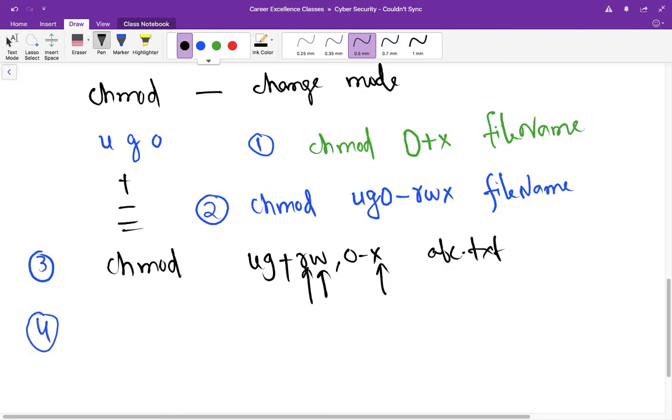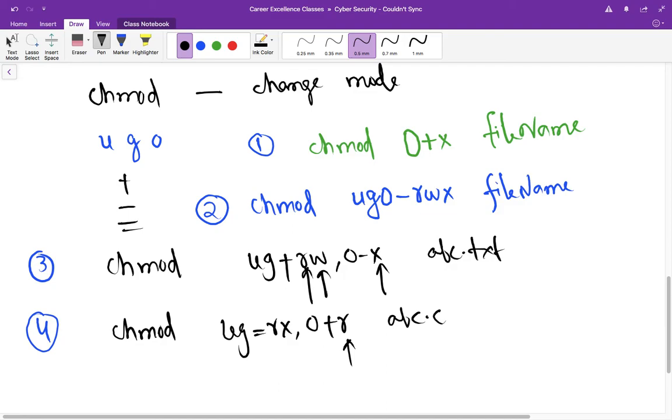Now see the fourth question. You have to use chmod ug equal to rx comma o plus r, and some file name abc.c. So what is this doing? This is assigning read and executable permission to the user and group, and adding read permission to the other users. So how does this work? How is this equal different from plus?